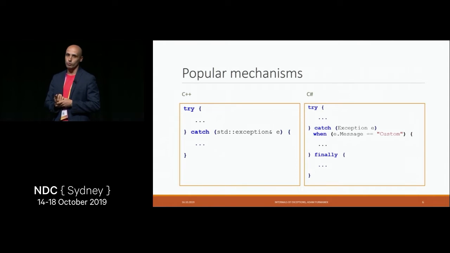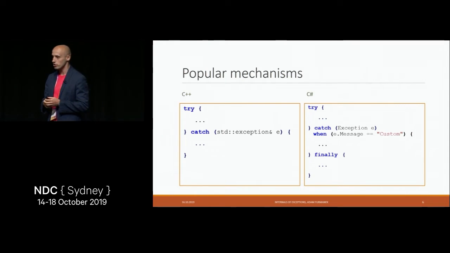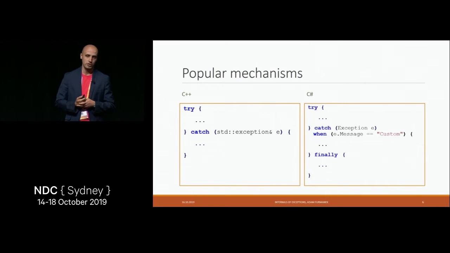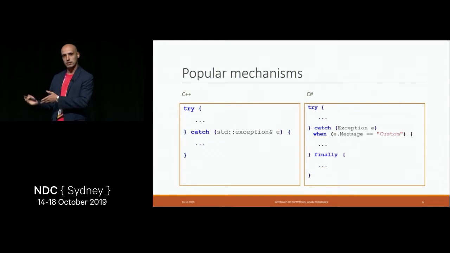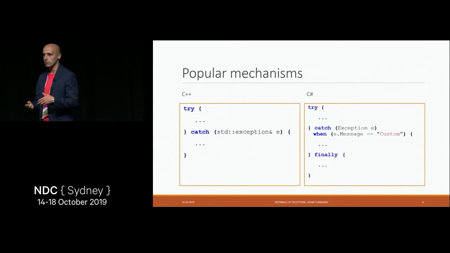In C++, we use the pattern called resource acquisition is initialization. The way it works is we allocate some object on the stack which has a destructor. Whenever we start unwinding the stack, we exit the function and we need to remove that object, so the destructor is called. That's the point when we can execute some code, and the destructor works as a finally for us.